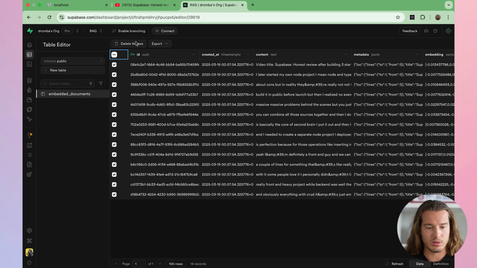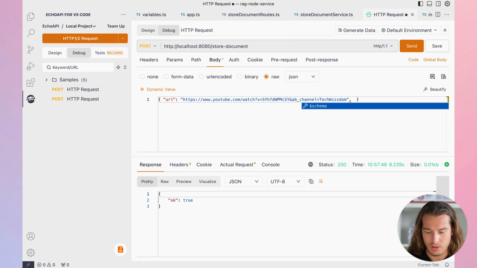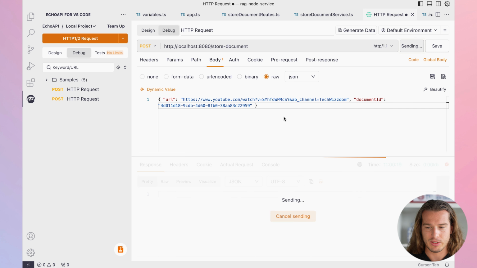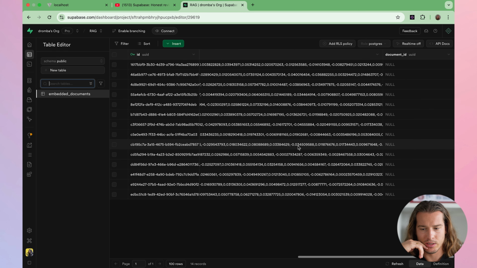But let's say we will just delete all this stuff. We don't need it. And now also here, we will pass our document ID, sorry. And we will set it to, I just took some random UUID. And I will send it, and something is happening. We go here, let's refresh. Cool, but document ID is still null.